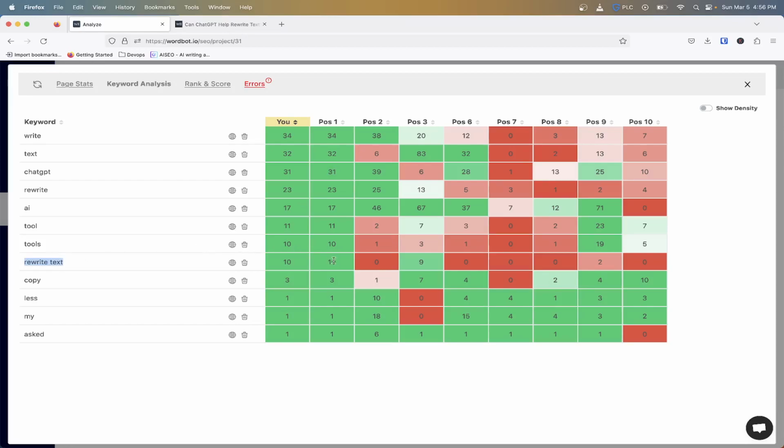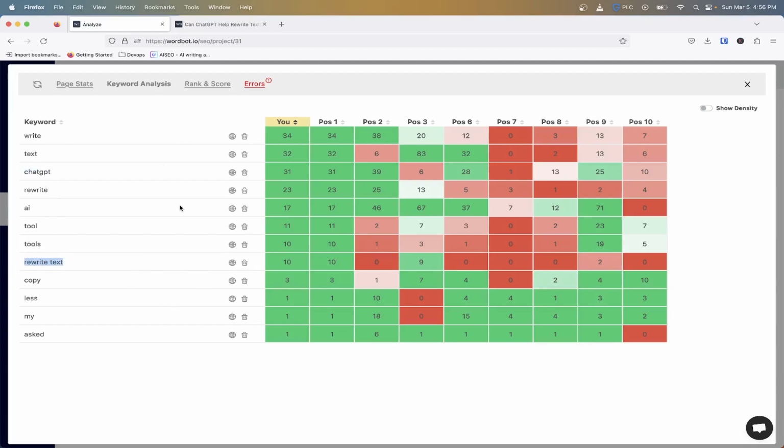So I was like, wow, I can just get my rewrite text in here, which the third position was using, but there wasn't really a lot of it being hammered in on the topic. And on top of that, I had it inside of my title. So I combined Chat GPT and rewrite text.